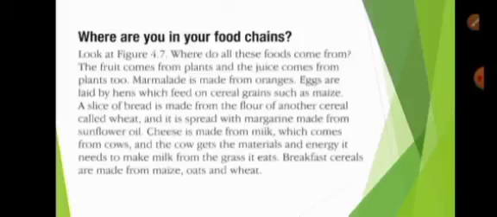Where are your food chains? Look at figure 4.7. Where do all these foods come from? The fruit comes from plants, and the juice comes from plants too. Marmalade is made from oranges. Eggs are laid by hens, which feed on cereal grain, such as maize. A slice of bread is made from the flour of another cereal called wheat, and is spread with margarine made from sunflower oil. Cheese is made from milk, which comes from cows, and the cow gets the material and energy it needs to make milk from the grass it eats.